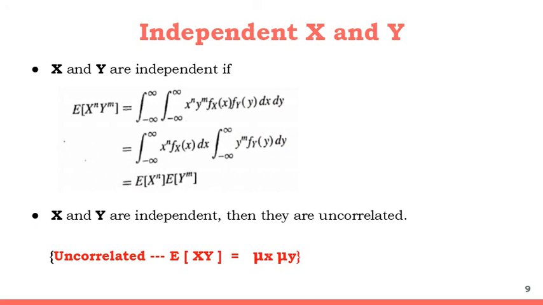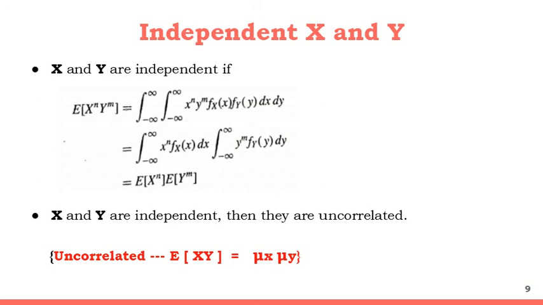Now integration of X to the power n fX of x dx is nothing but the expected value of X to the power n, that is the nth moment of the random variable X, and the other term is nothing but the mth moment of the random variable Y. So we can conclude that the expected value of X to the power n Y to the power m is equal to the expected value of X to the power n multiplied by the expected value of Y to the power m.